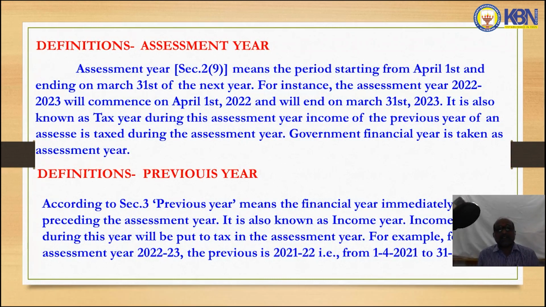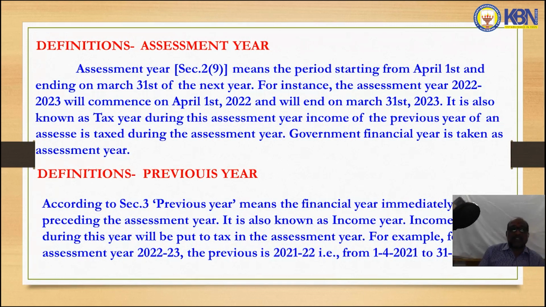Assessment year, as per Section 2, subsection 9, is a period of 12 months that commences from 1st April of this year and ends with 31st March of next year. For instance, the assessment year 22-23 will commence from 1st April 2022 and end on 31st March 2023. So assessment year is also known as tax year. Why? Because income earned in the previous year will be put to tax in this year.